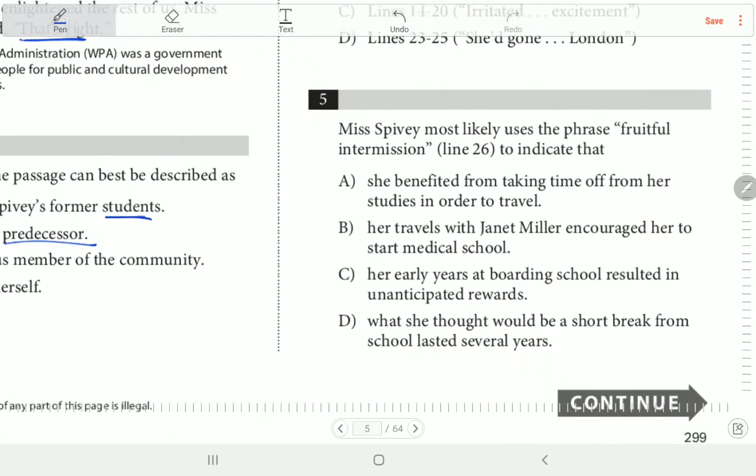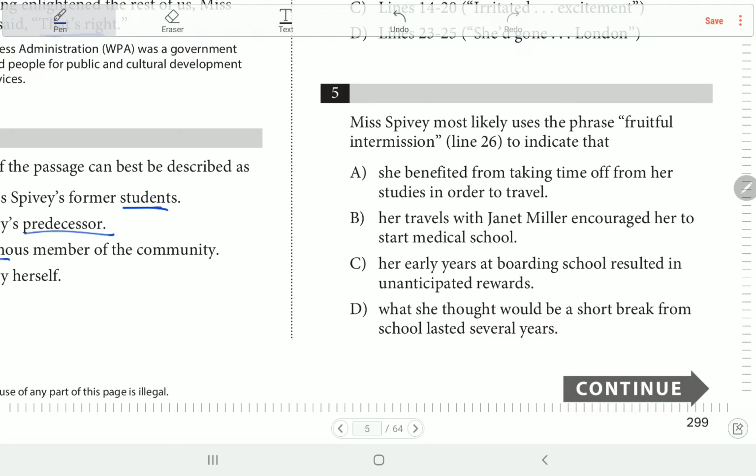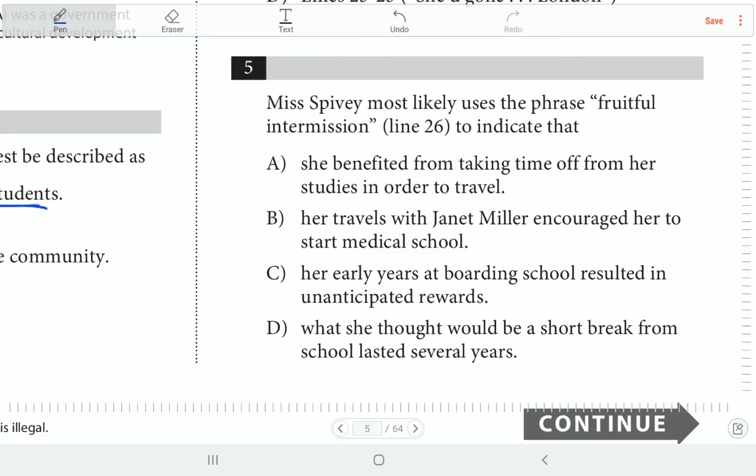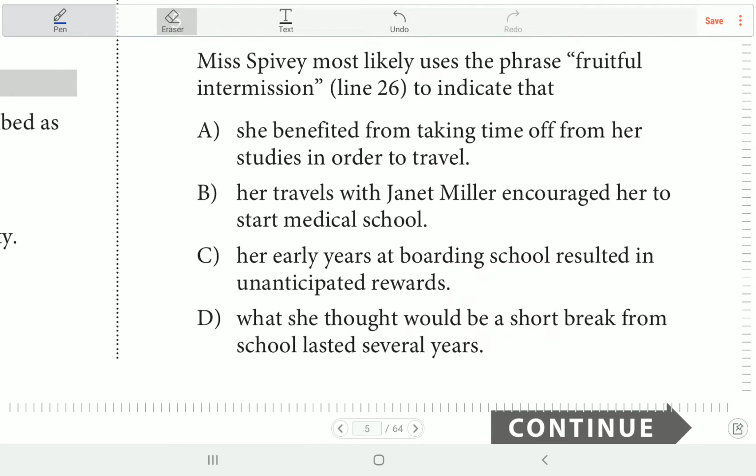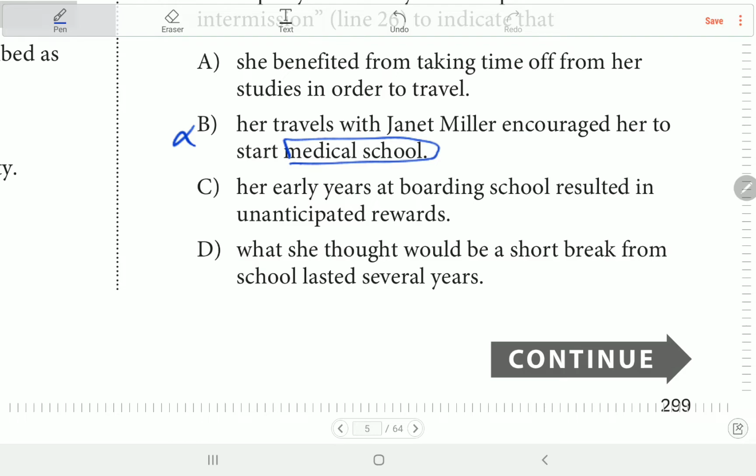Okay. 5. Miss Peavy most likely uses the phrase fruitful intermission in line 26 to indicate that she benefited from taking time off from her studies in order to travel. Her travels with Janet Miller encouraged her to start medical school. Actually, she's not a doctor. That's eliminated من reading سريع بتاعنا. Her early years at boarding school resulted in unanticipated rewards. She got some rewards. She didn't know that. What she thought would be a short break from school lasted several years. I think إحنا ما عادتش several years. So it's either A or C.